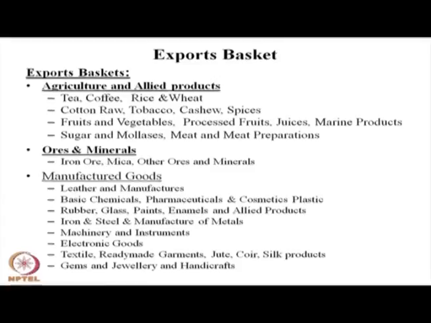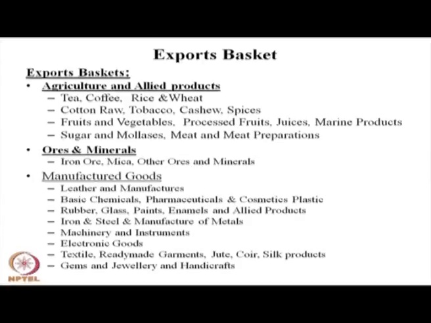The manufacturing goods are primarily leather manufactures, basic chemicals, pharmaceutical products, cosmetic products, rubber, glass, paint, enamels and allied products, iron and steel, manufactures of metals, machinery and instruments, electronic goods, textiles, ready-made garments, jute, coir, silk products, gems, jewelry and handicraft products. These are some items within manufacturing goods and services in Indian exports.